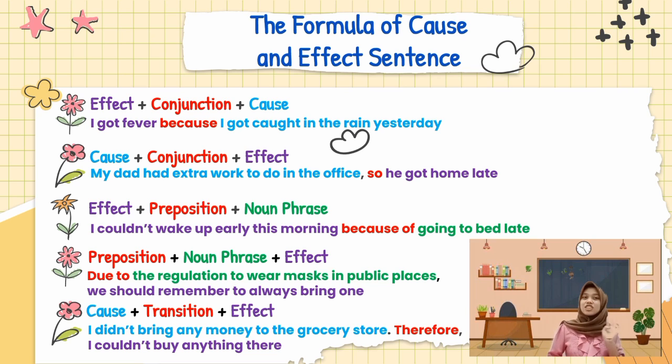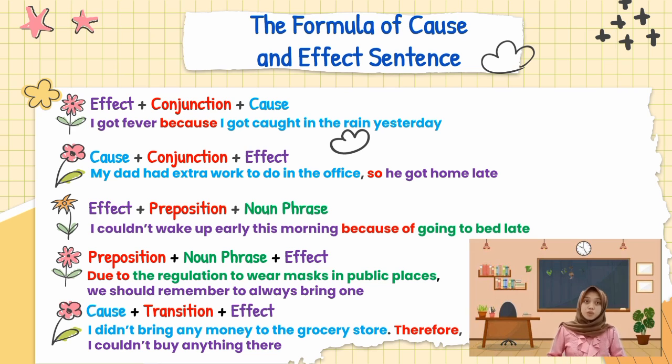And the third example is: I couldn't wake up early this morning because of going to bed late. I couldn't wake up early this morning shows the effect, because of shows the preposition, and the noun phrase here is going to bed late. And the next example is: due to the regulation to wear a mask in public places, we should remember to always bring one.